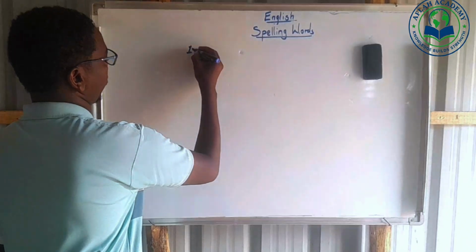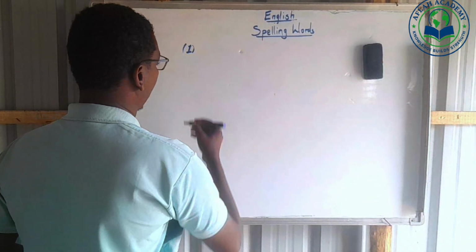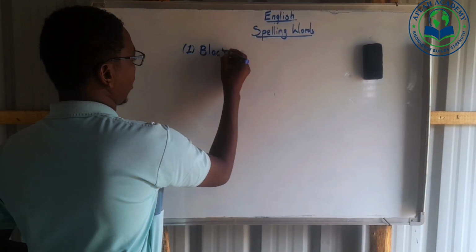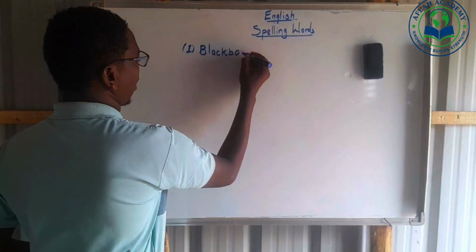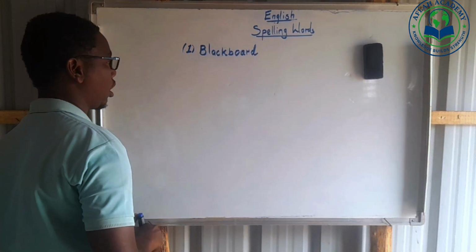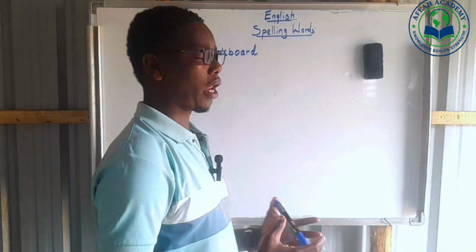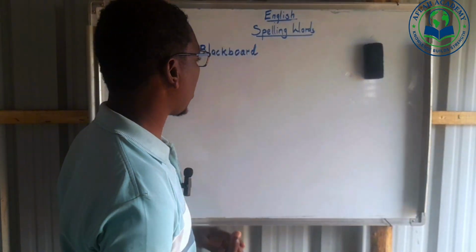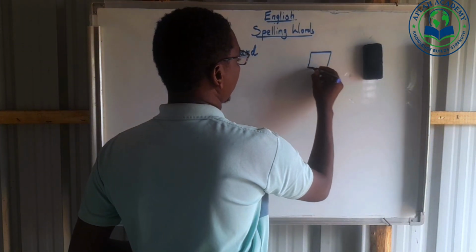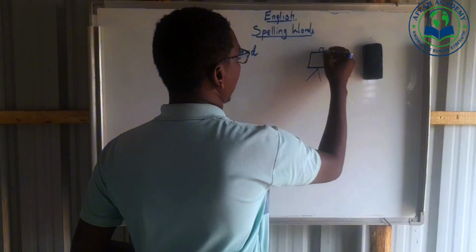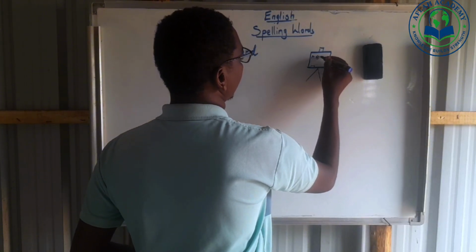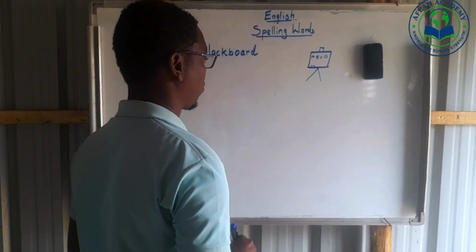Let's see, number one, the first word that we spell here is blackboard. Yes, blackboard. The word that you are seeing on the board is the blackboard. The blackboard is a board for writing. So this is a blackboard.